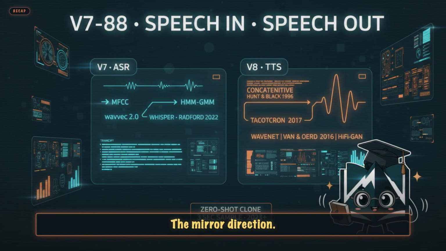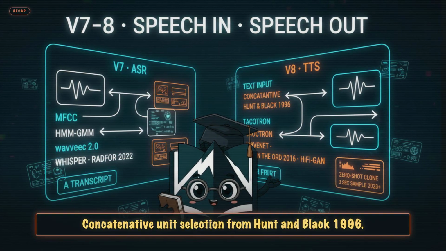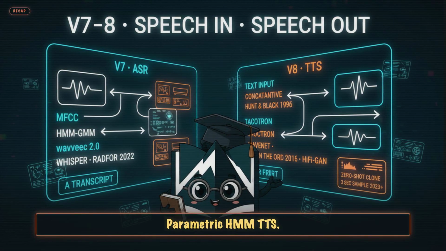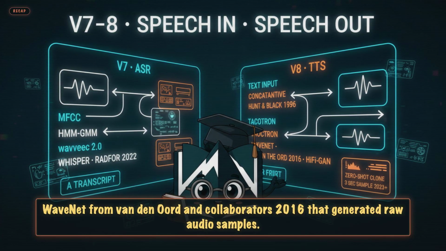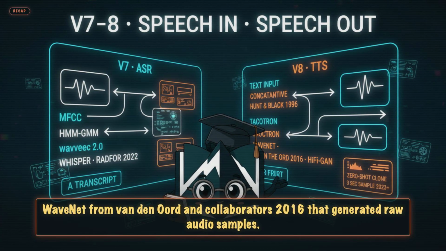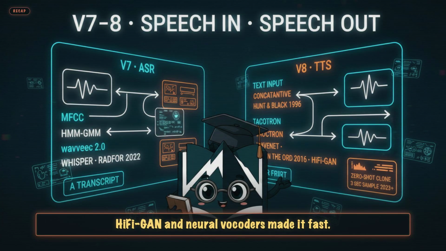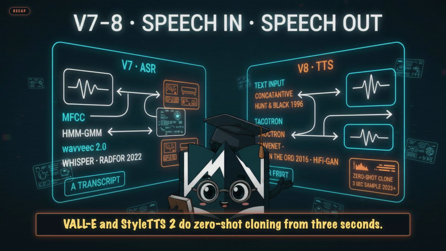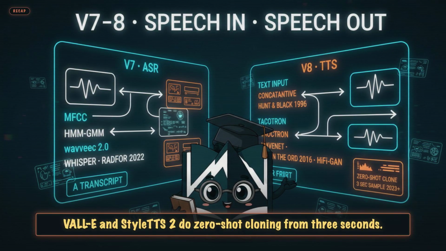Video 8. Text-to-speech. The mirror direction, concatenative unit selection from Hunt and Black 1996, parametric HMM, Tacotron 2017 that went end-to-end, WaveNet from Van den Oord and collaborators 2016 that generated raw audio samples, HiFi-GAN and neural vocoders made it fast, VALL-E and StyleTTS 2 do zero-shot cloning from 3 seconds.